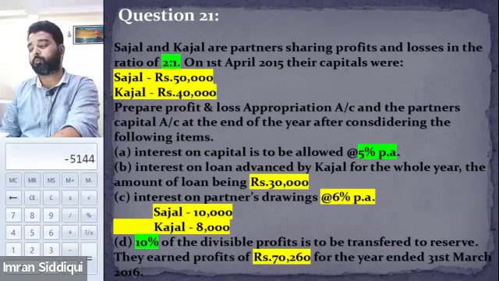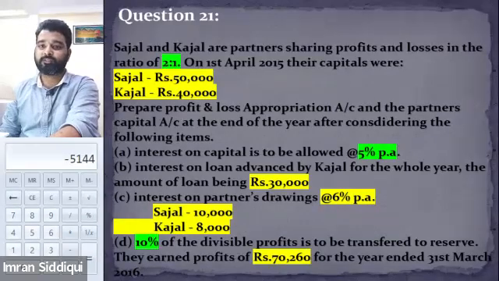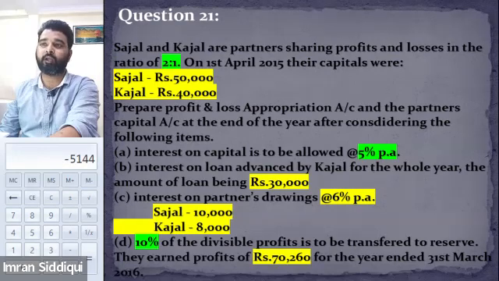Okay, anyways, no problem. Both of you just keep this in mind, that whenever any partner has given a loan to the business, then if there is an agreement regarding the payment of interest at a particular rate, then such partner will be entitled to claim interest on the loan at the specified rate.